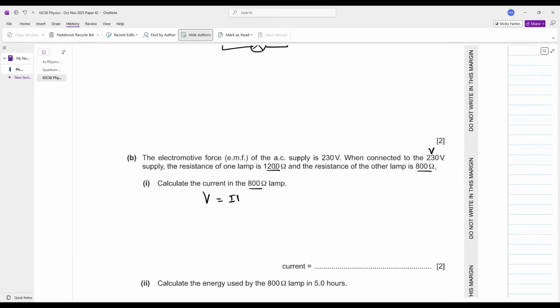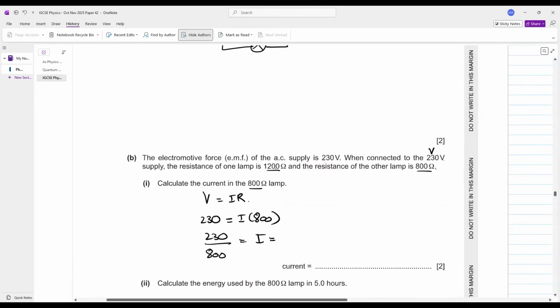Voltage is equals to IR. Can you analyze both the lamps are connected in parallel? If both lamps are connected in parallel, they will be having the same voltage. 230 is the voltage, and the resistance is 800. 230 divided by 800, what is your current? What does your value of current come out to be? 0.29 ampere. Simple.